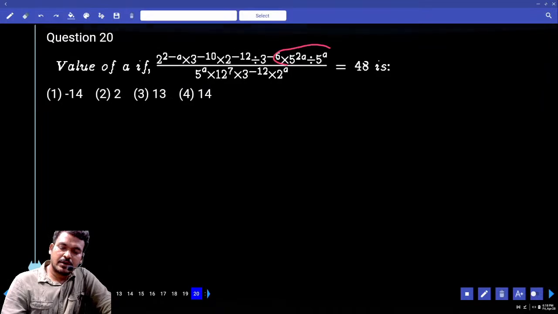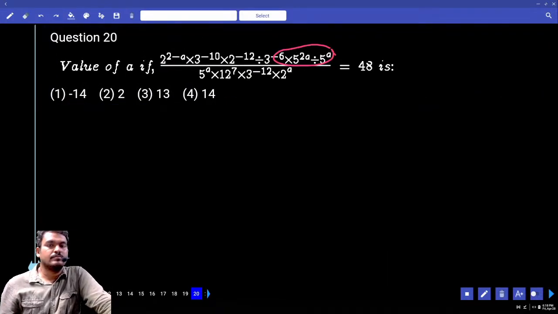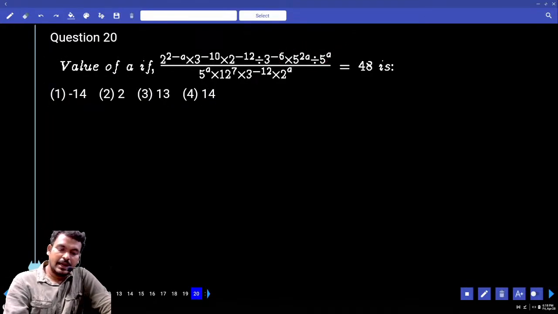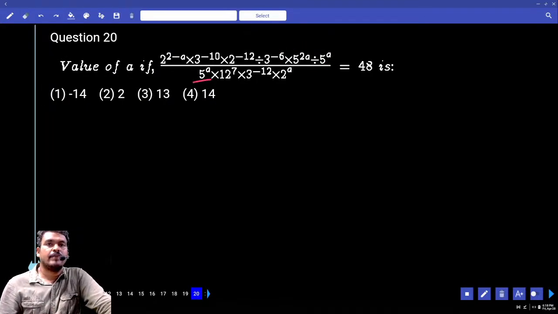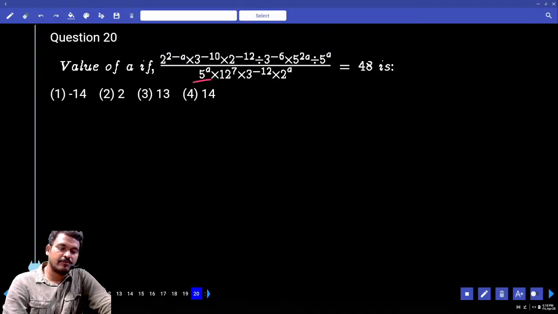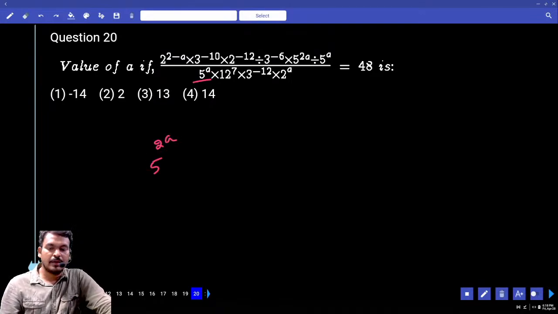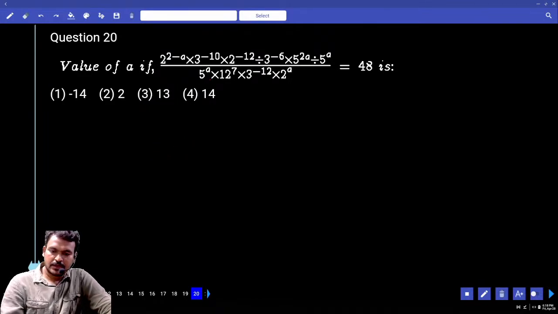What is 5 power 2a divided by 5 power a? 5 power 3a. And the denominator is 5 power a, so we get 5 power 2a, or not? First one 5 power a, denominator also 5 power a, cancel or not? Then we do not get 5 power anything, or not?